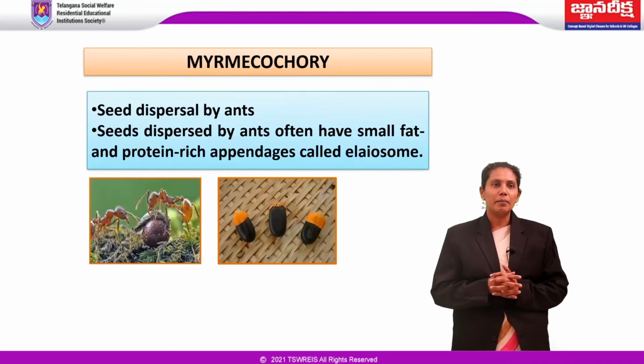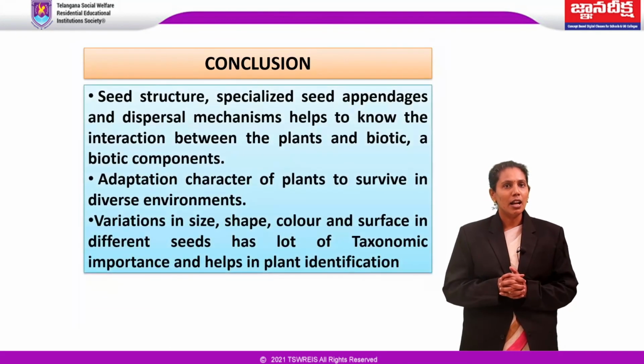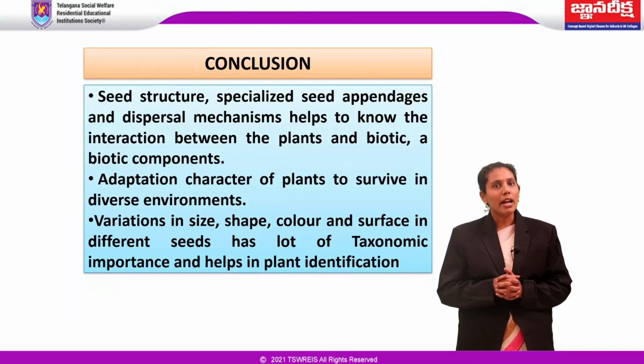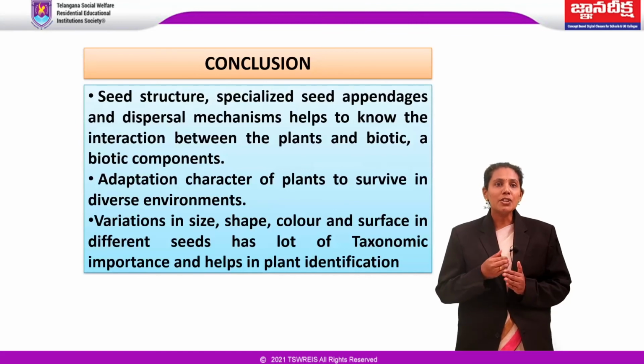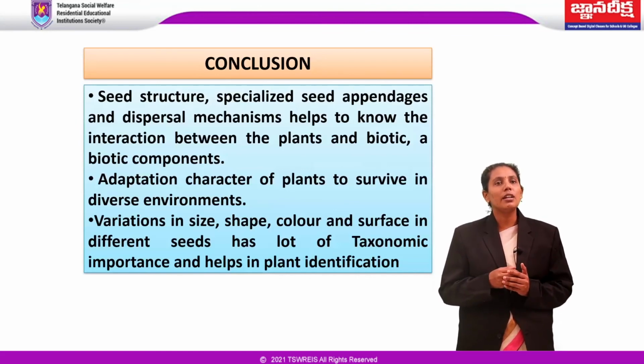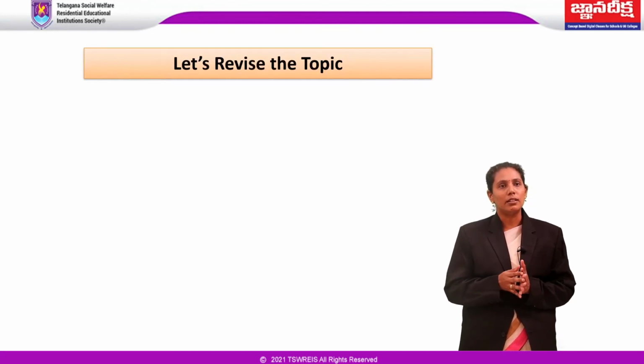Coming to the conclusion. Studying seed structure, specialized seed appendages and dispersal mechanisms helps us to know the interaction between plants and biotic and abiotic components and the adaptive characters of plants to survive in diverse environments. Also, variations in size, shape, color and surface in different seeds are of a lot of taxonomic importance and help in plant identification. Let us revise the topic till now what we have learned.